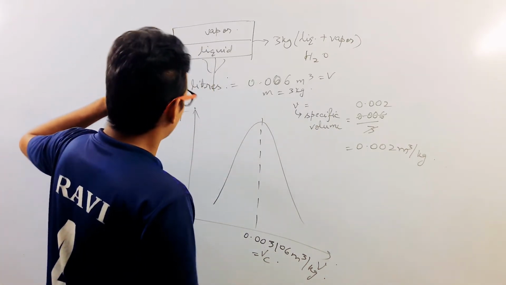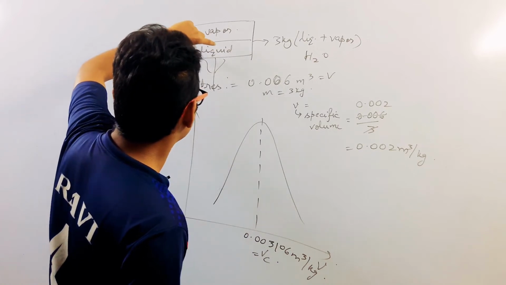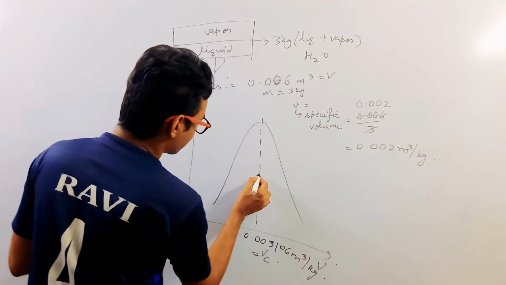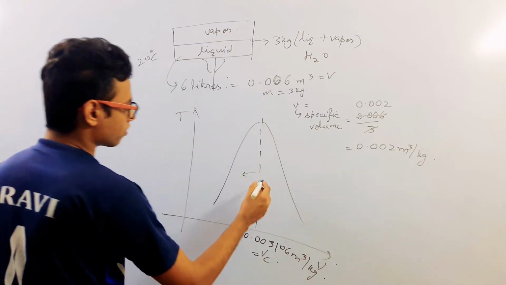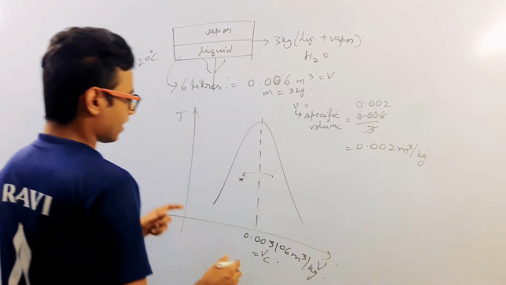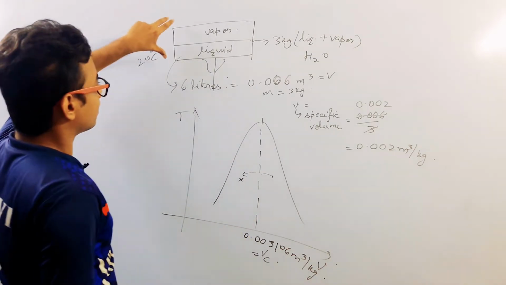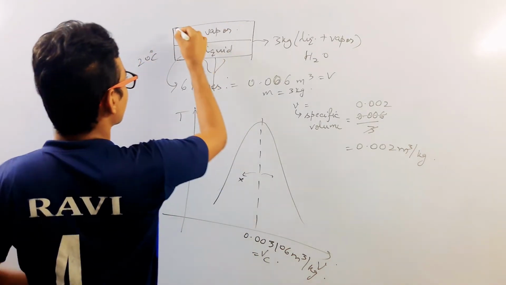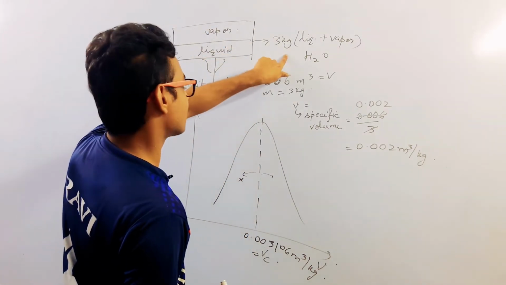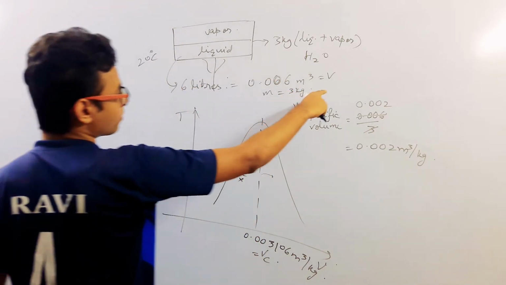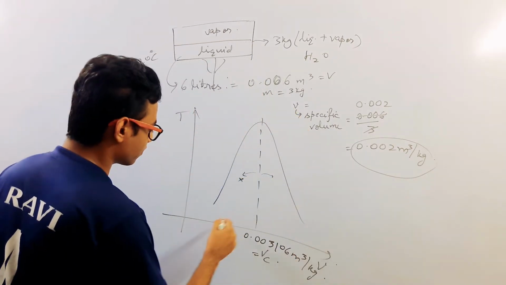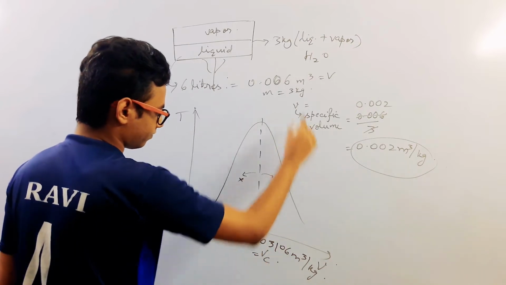So what will happen if you are going to heat it? Will the liquid level drop or rise? That depends whether we are to this side of this critical volume or to this side of this critical volume. Because the container is rigid, it means the volume of this container is not going to change. The volume is 6 liters and the mass is also fixed, that is 3 kg. The mass is not going anywhere. So this specific volume is fixed. It means we are at a constant specific volume, and this is the specific volume graph. So we are moving vertically on this graph.